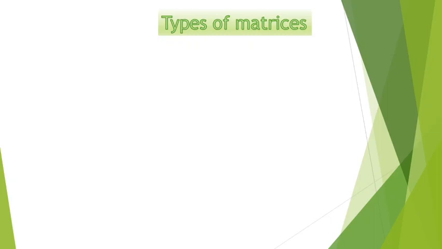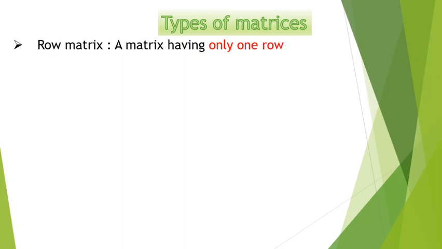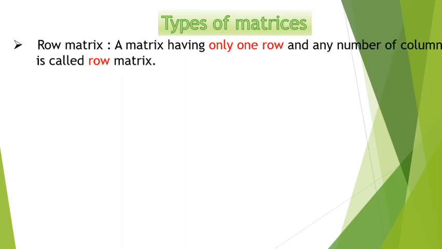So let us see these types of matrices one by one. The first matrix is the row matrix. Here, a matrix containing only one row is called a row matrix. Obviously it could contain any number of columns. So the example is this. Here we have four columns, whereas the row is only one.